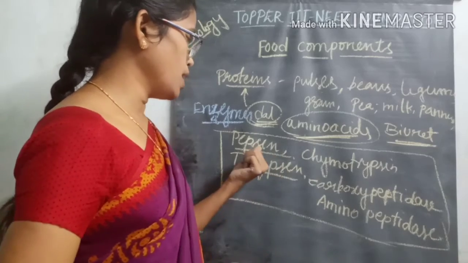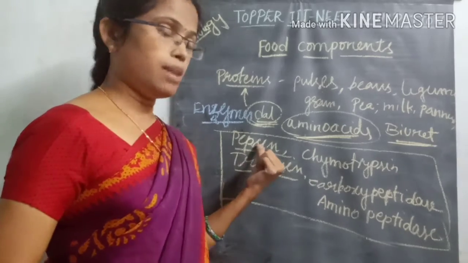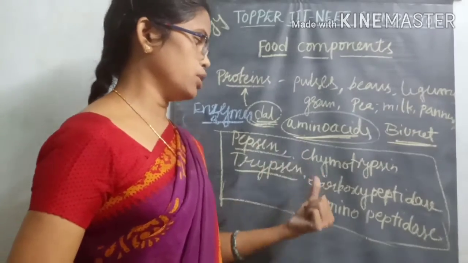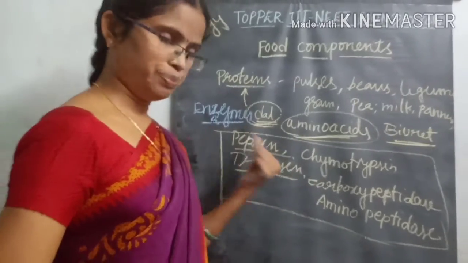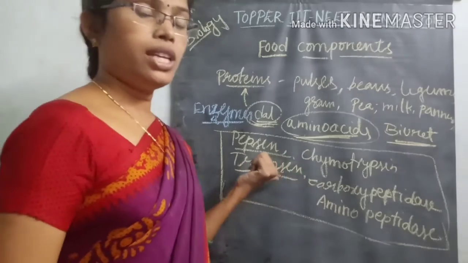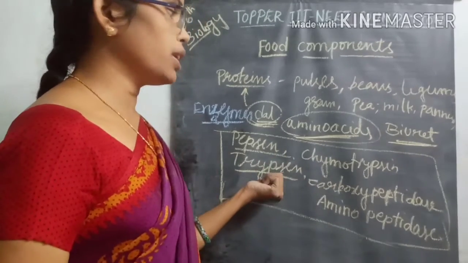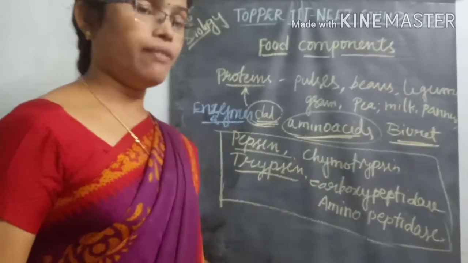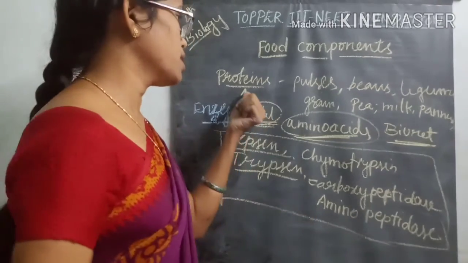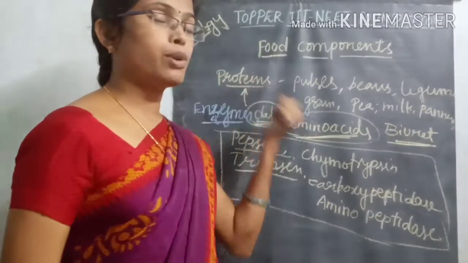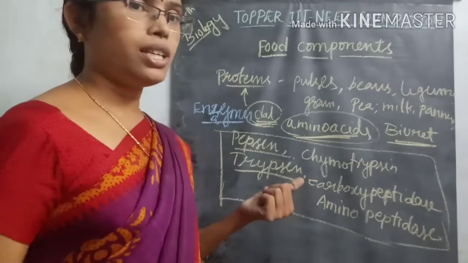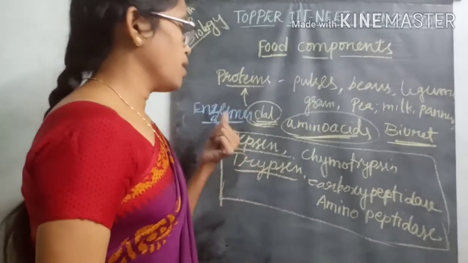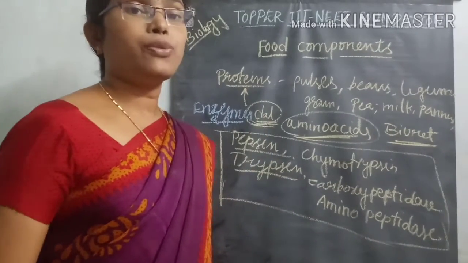For example, enzymes like pepsin, trypsin, chymotrypsin, carboxypeptidase and aminopeptidase are all proteinaceous molecules. These proteinaceous molecules have the ability to digest different varieties of protein molecules which are taken as food materials.